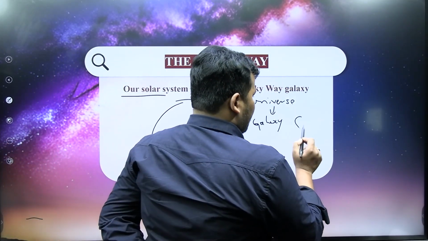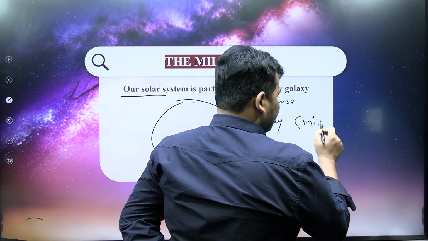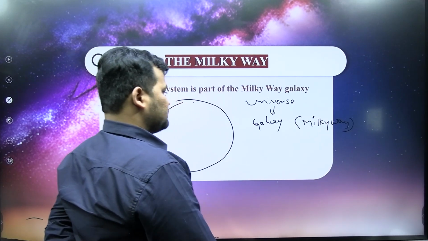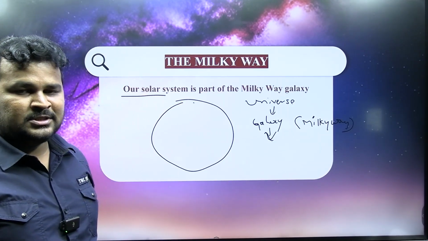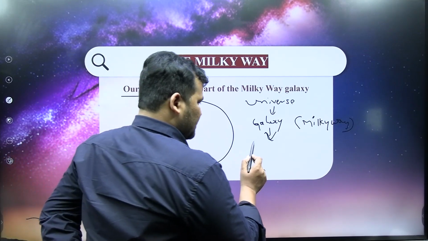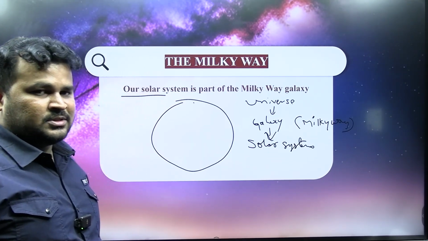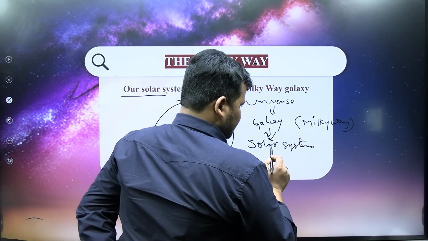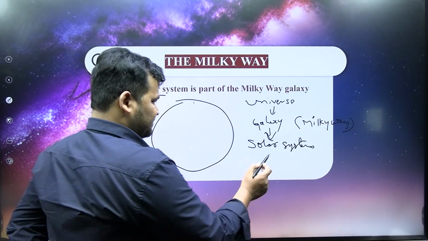Now we are in the galaxy called Milky Way. Below the galaxy, solar system. We are living in a solar system, and a galaxy has lakhs of solar systems.